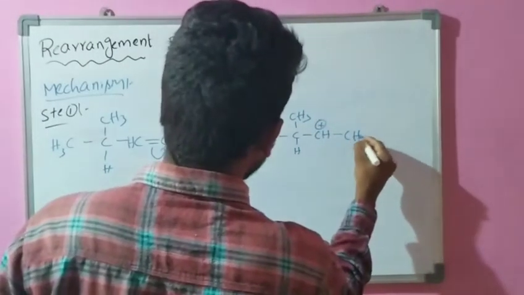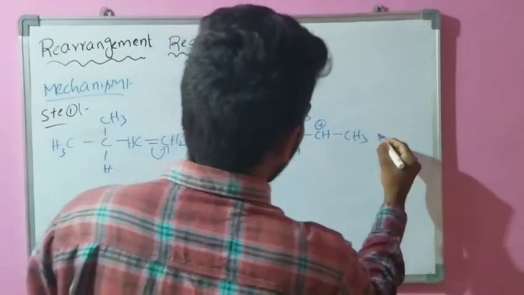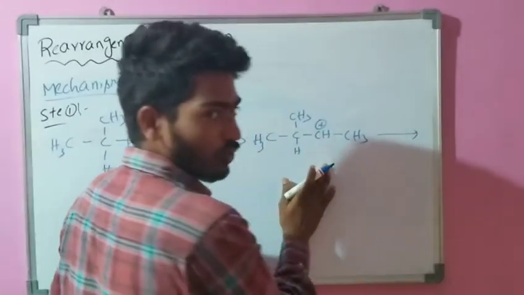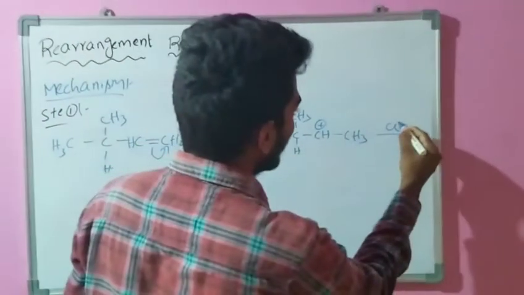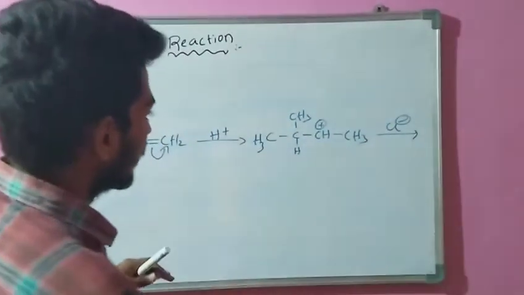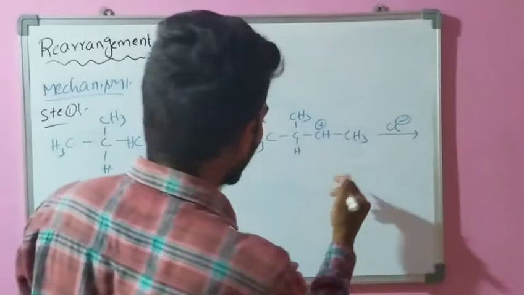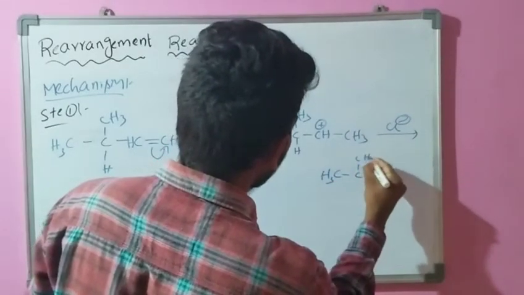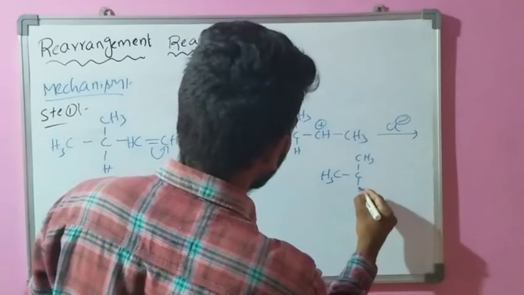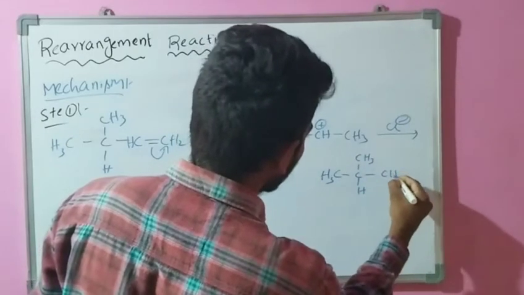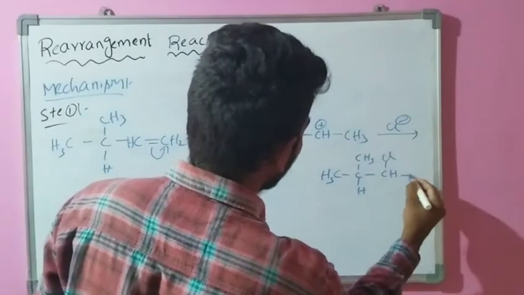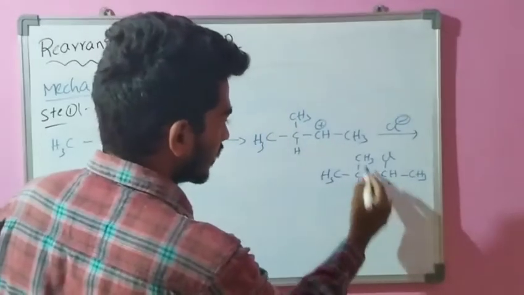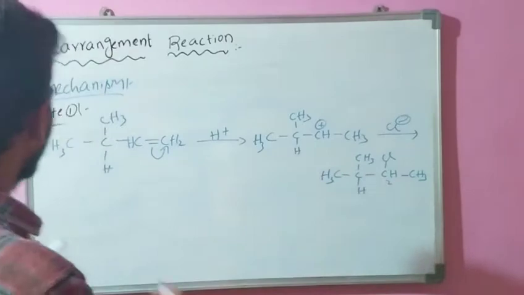This is treated with chloride ion, and it forms one product, CH3-C-CH3-H-CH-Cl-CH3, that is 2-chloro-3-methyl butane.